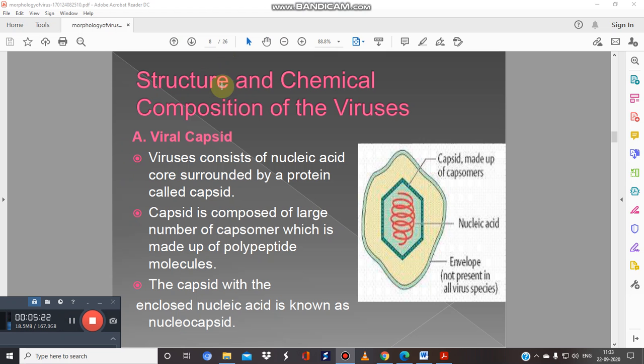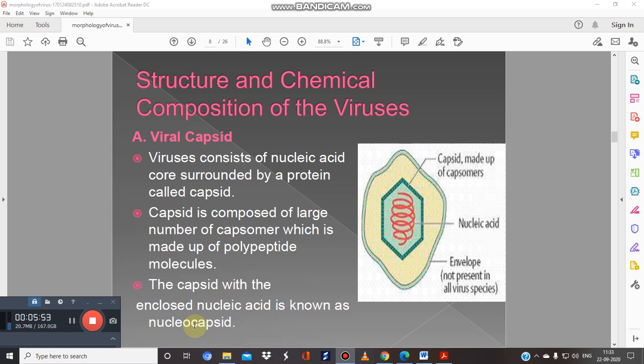So let's talk about the structure and chemical composition of the viruses. The very important constituent is the viral capsid. Viruses consist of a nucleic acid core which is surrounded by a protein known as the capsid. Just see here, this is the nucleic acid core which is surrounded by this ring, made up of small units known as capsomers.